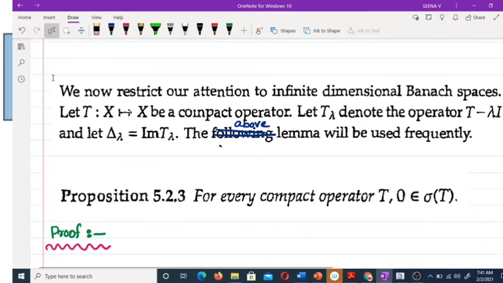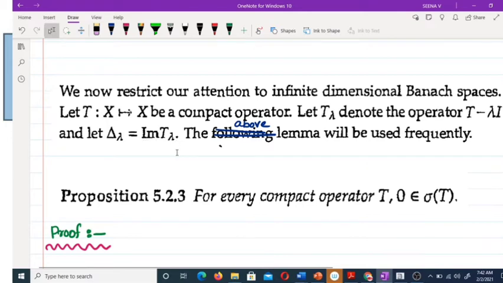From now onwards, we are assuming every X is an infinite dimensional Banach space. And whenever we mention T, that T must be a compact operator. And we denote T lambda for the operator T minus lambda I. This notation is used for T minus lambda I. And we denote delta lambda as the image of T lambda.